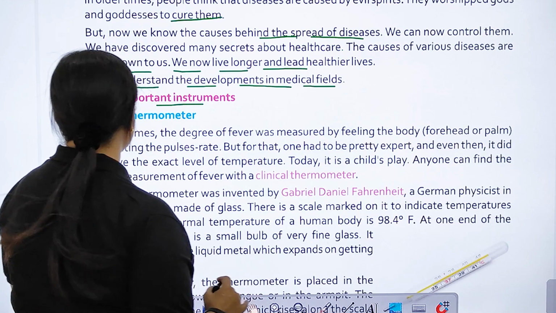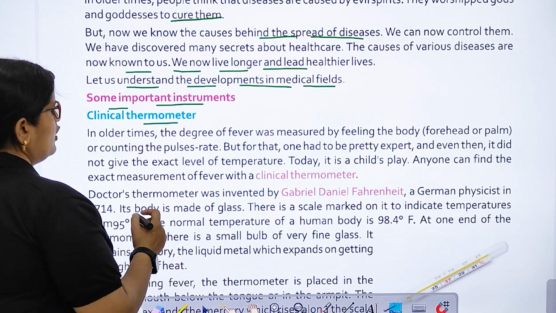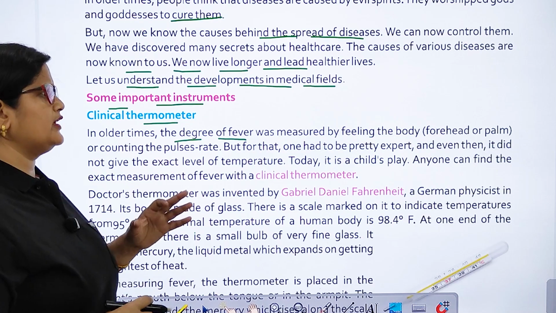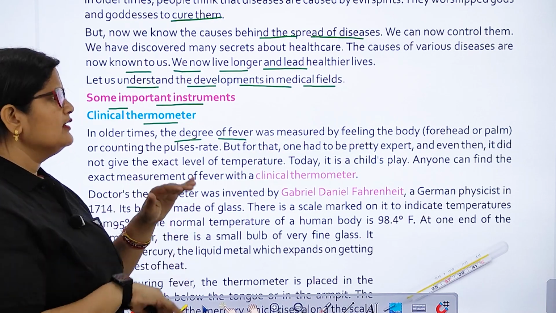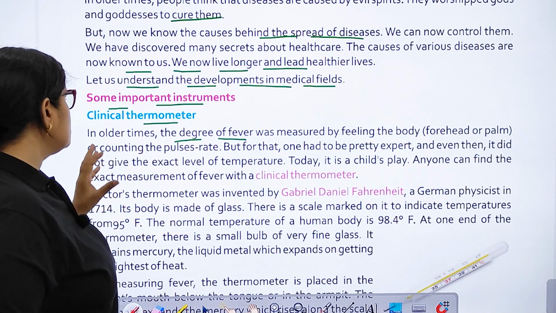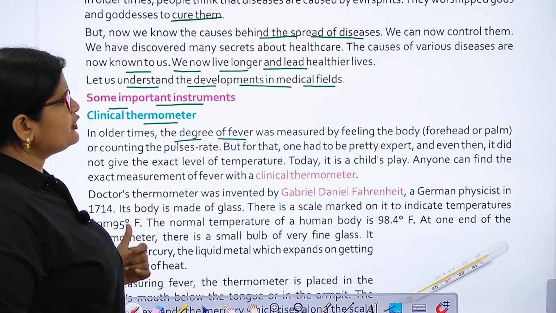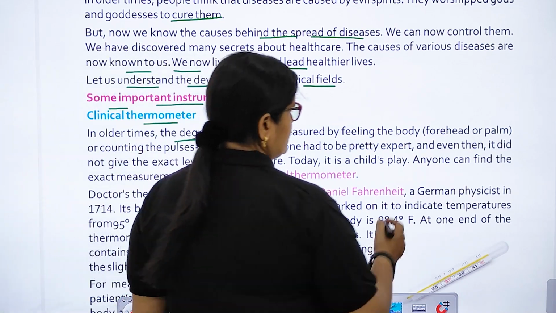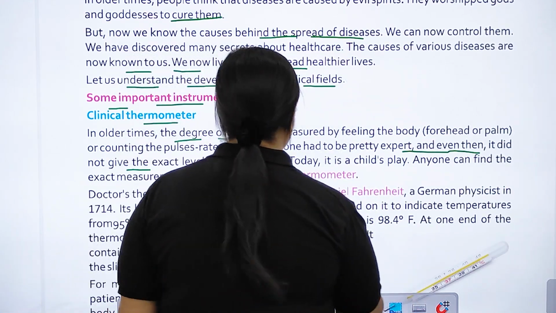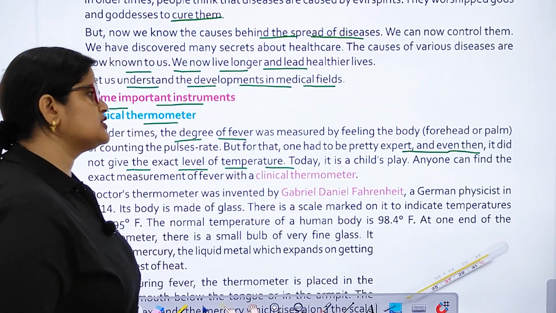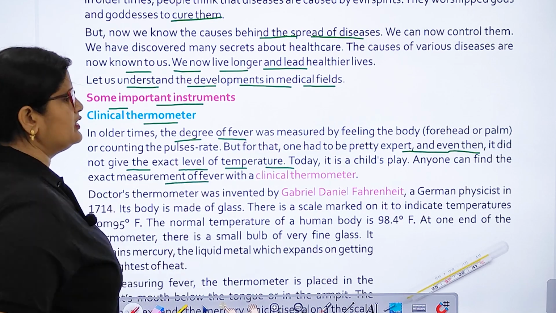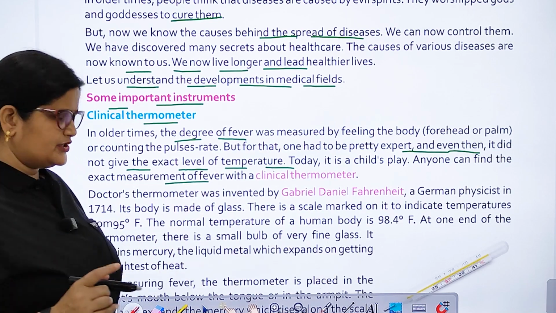Some important instruments: the clinical thermometer. In older times, the degree of fever was measured by feeling the body, touching the forehead and palm, and counting the pulse rate. But for that, one had to be pretty expert, and even then, it did not give the exact level of temperature. So today, it is child's play. Anyone can find the exact measurement of fever with a clinical thermometer.